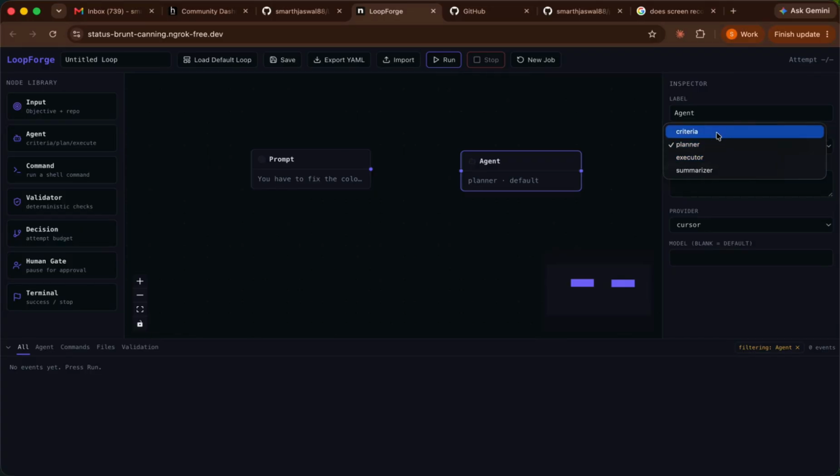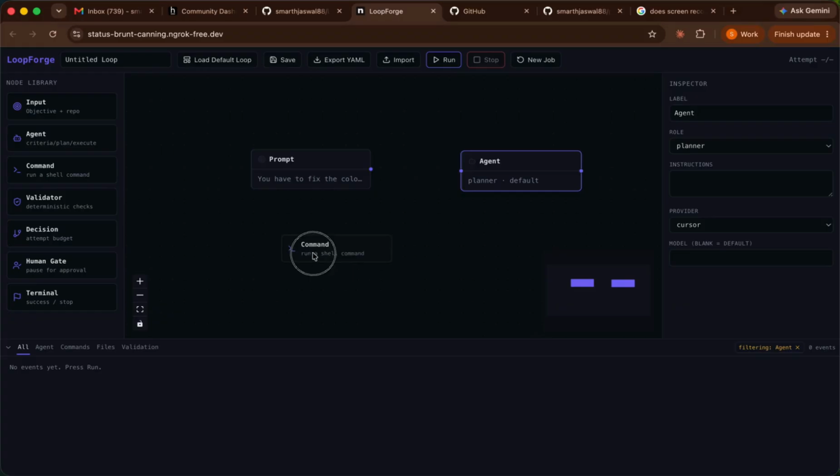It's very simple. The criteria agent will execute the criteria. The planner agent will be responsible for the planning, the executor for the execution, and the summarizer will summarize what changes it has made, right. Now you can also add custom instructions which you want to give to an agent. You can choose which provider you want to pick: Cursor, Anthropic, or OpenAI. Then you can also pick the model, like the base model or the higher, more expensive model, right.